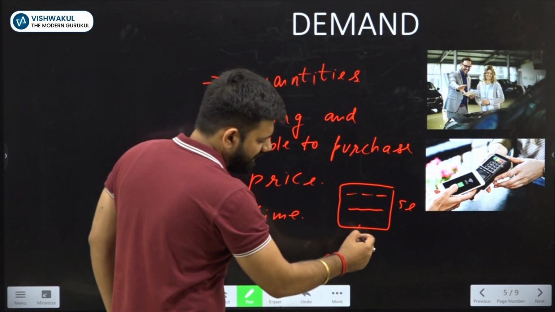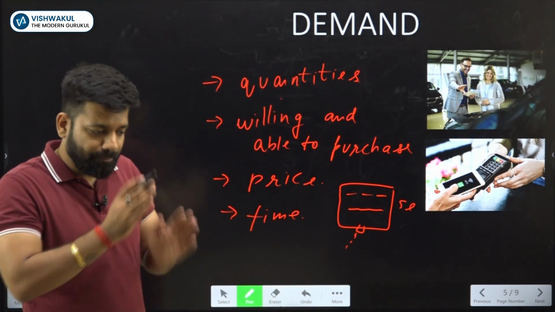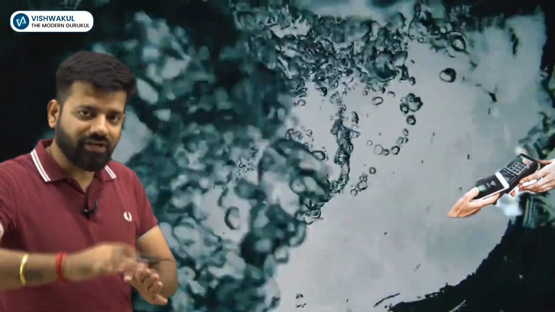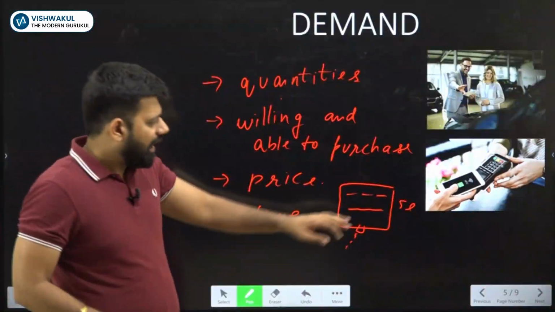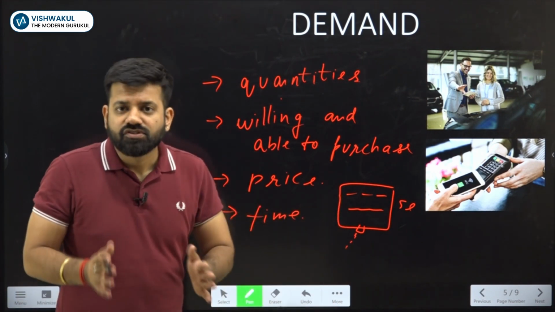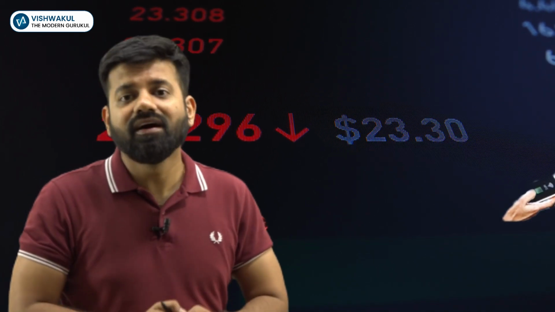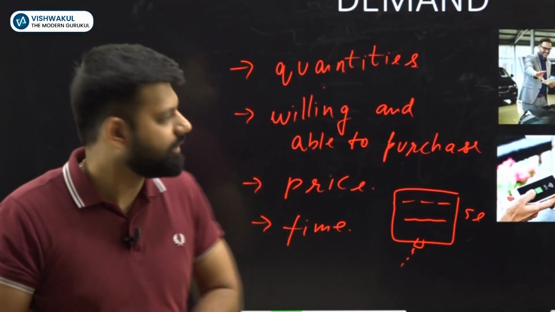I can measure it at a particular point of time. But if there is one tap and the water is continuously flowing, I can't measure at a particular point. Why? Because the water level is continuously changing. I can measure in a day or in a month or in a week, like how much water is there. So stock is basically measured at a particular point of time, and flow is measured over a period of time. For example, over the days, or we can say in a month, in a year. That is a flow concept.